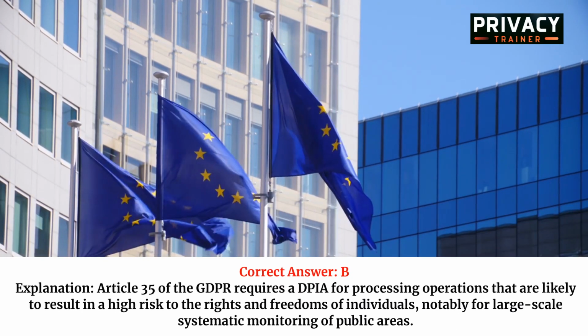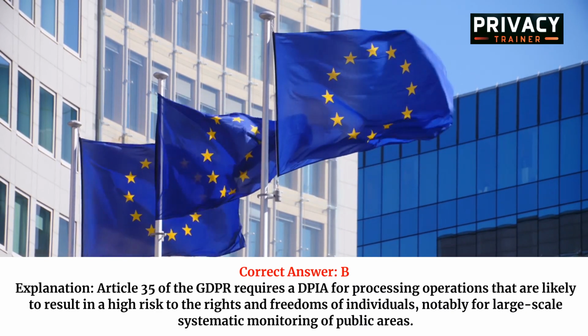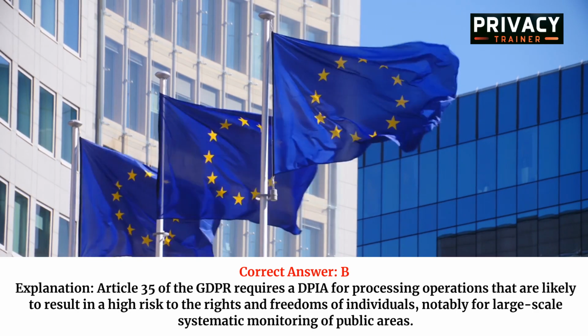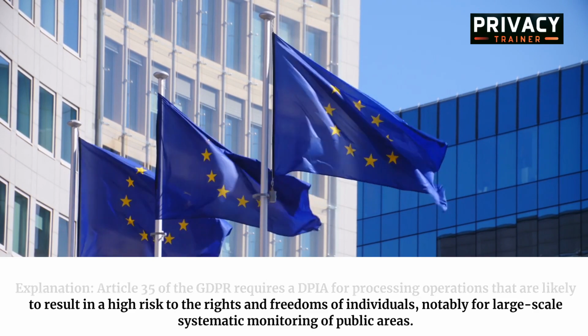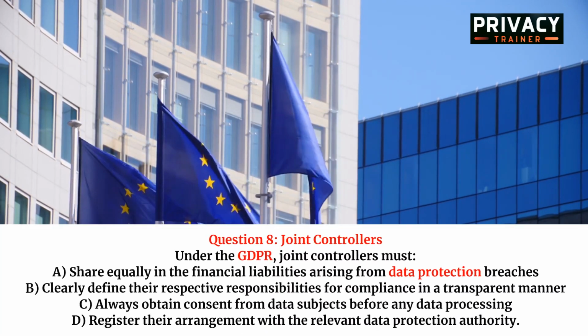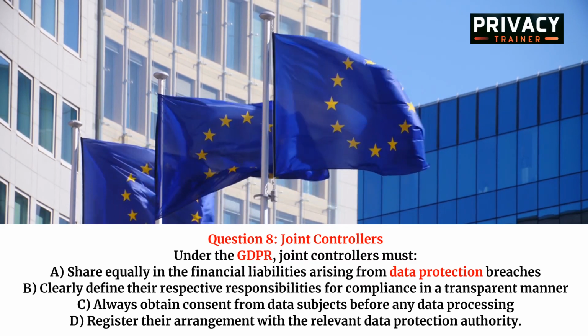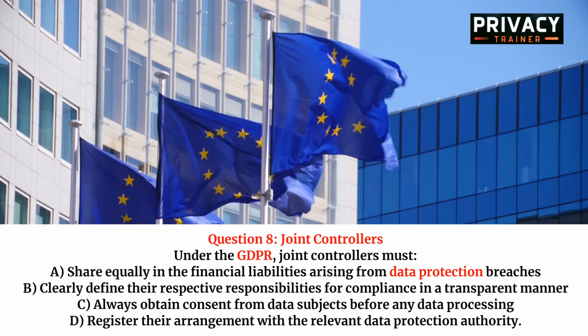Correct answer, B. Explanation. Article 35 of the GDPR requires a DPIA for processing operations that are likely to result in a high risk to the rights and freedoms of individuals, notably for large-scale systematic monitoring of public areas. Question 8. Joint controllers under the GDPR. Joint controllers must A. Share equally in the financial liabilities arising from data protection breaches.